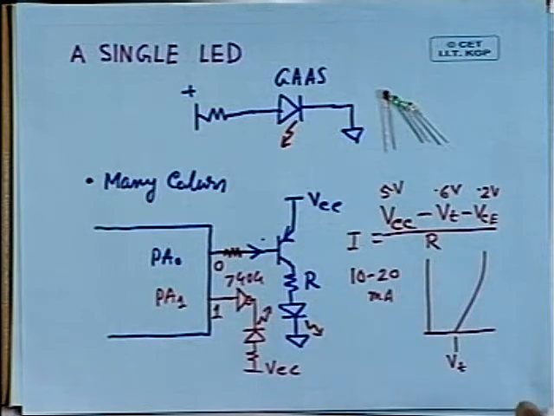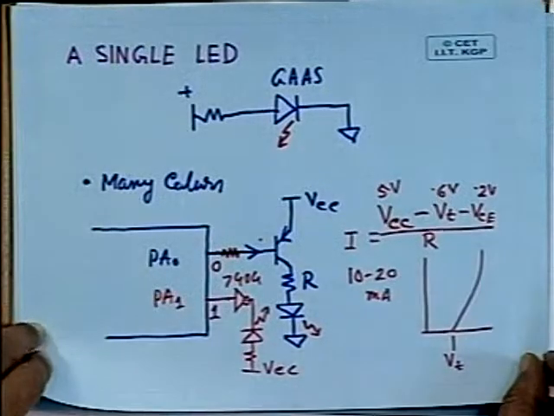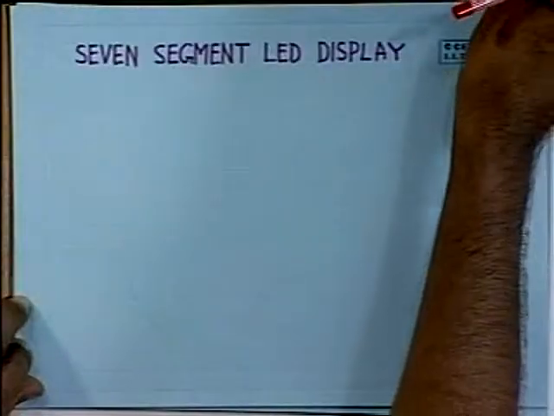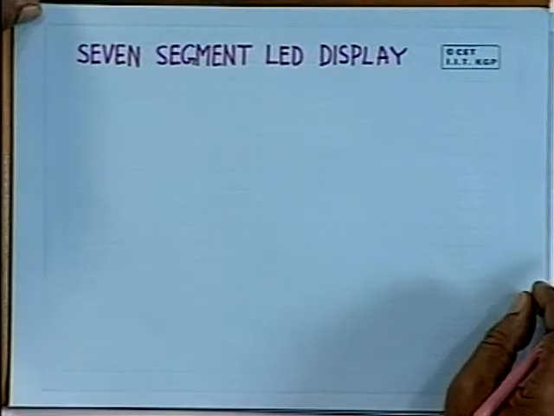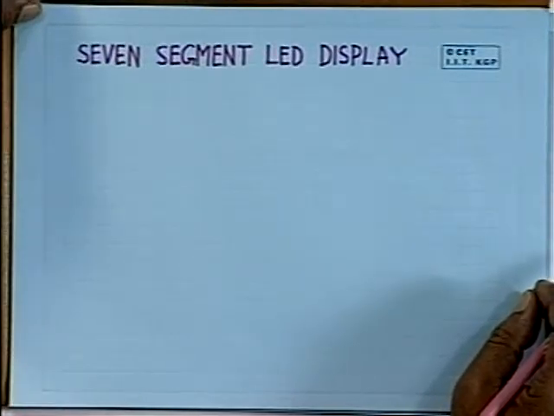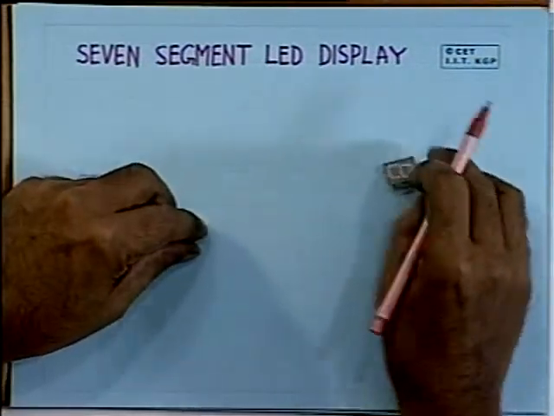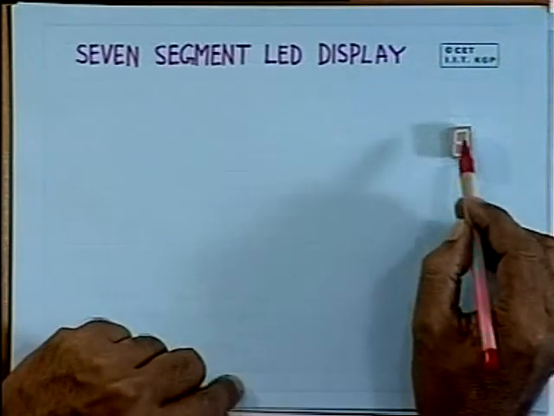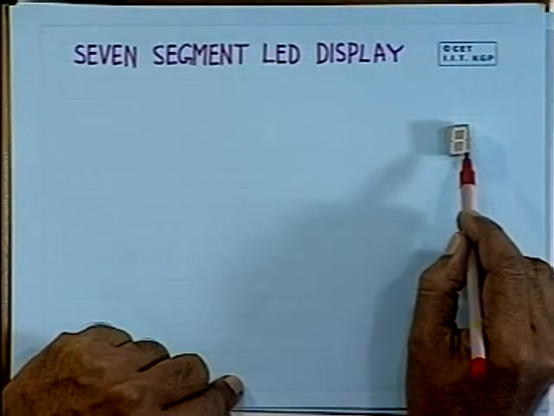So, this is how you can interface a single LED, but a single LED is not sufficient, it cannot convey much information except on, off, like that. So, you have to convey much more information, and for that purpose you have to use 7 segment LED displays. The 7 segment LED display is organized in this way. Here I have shown a 7 segment LED display. You can see here 1, 2, 3, 4, 5, 6, 7, 7 segments are there apart from this decimal point.